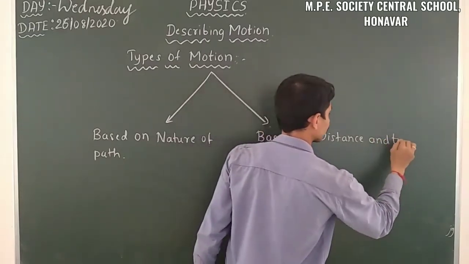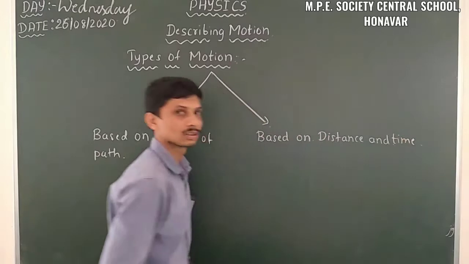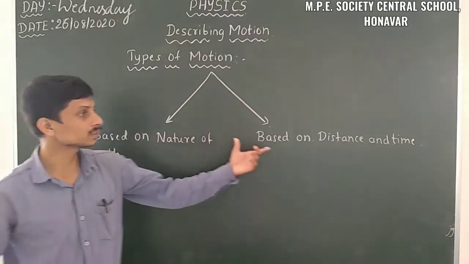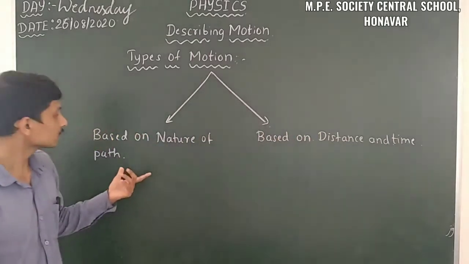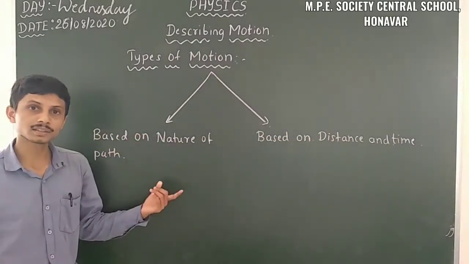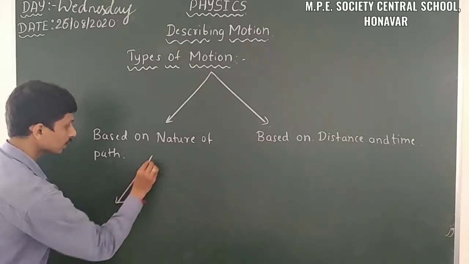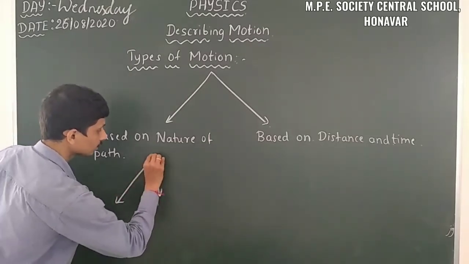So based on the nature of path, there are three categorizations.